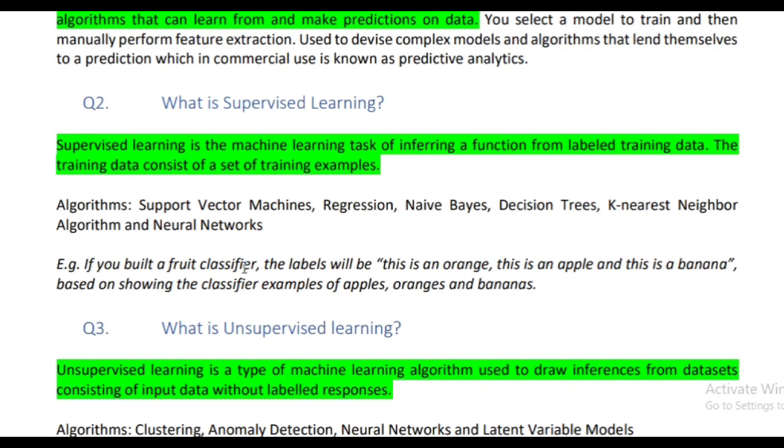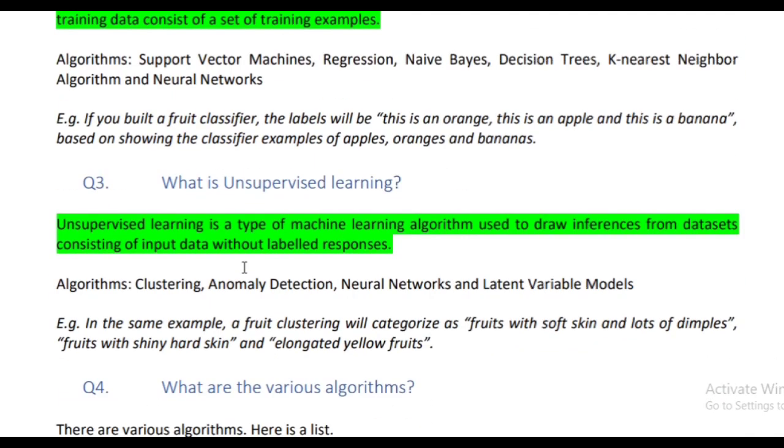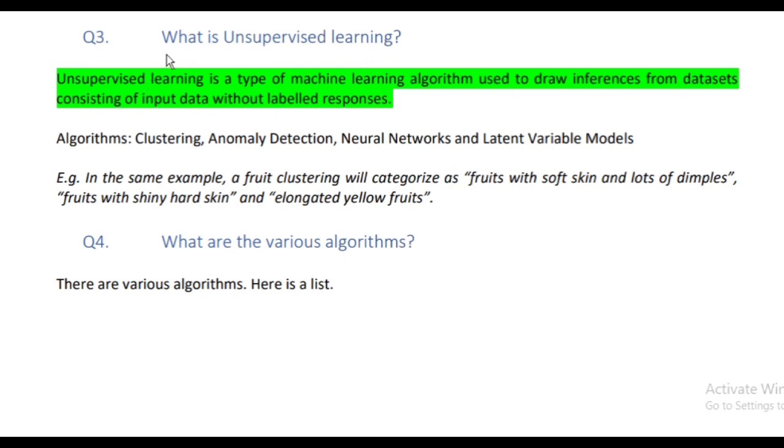Question number 3. What is unsupervised learning? Answer. Unsupervised learning is a type of machine learning algorithm used to draw inferences from data sets consisting of input data without labeled responses.